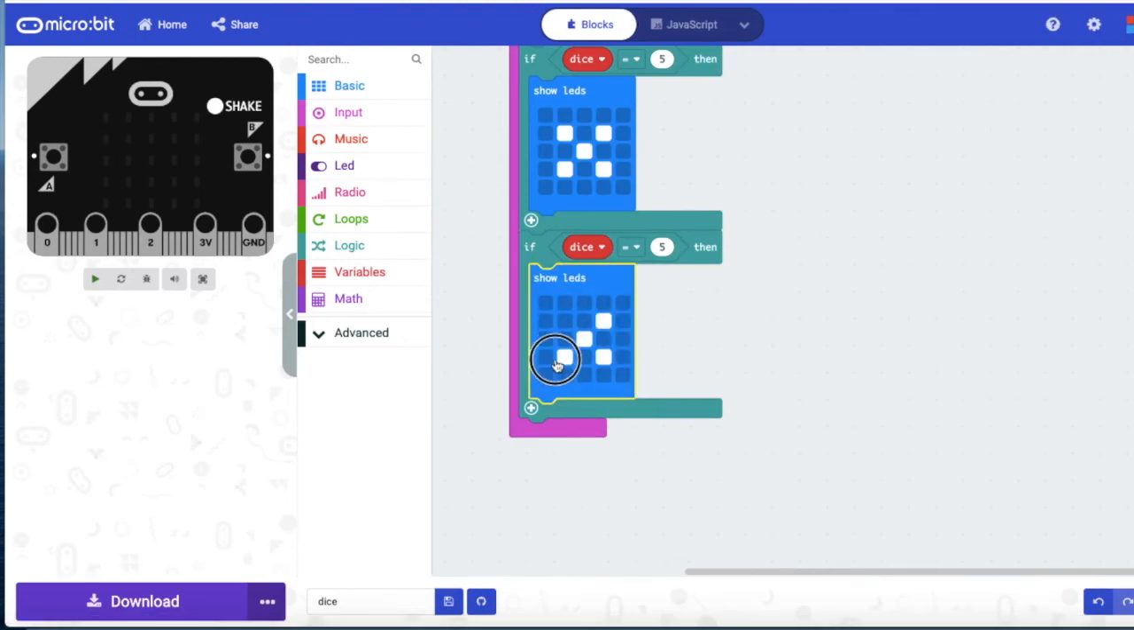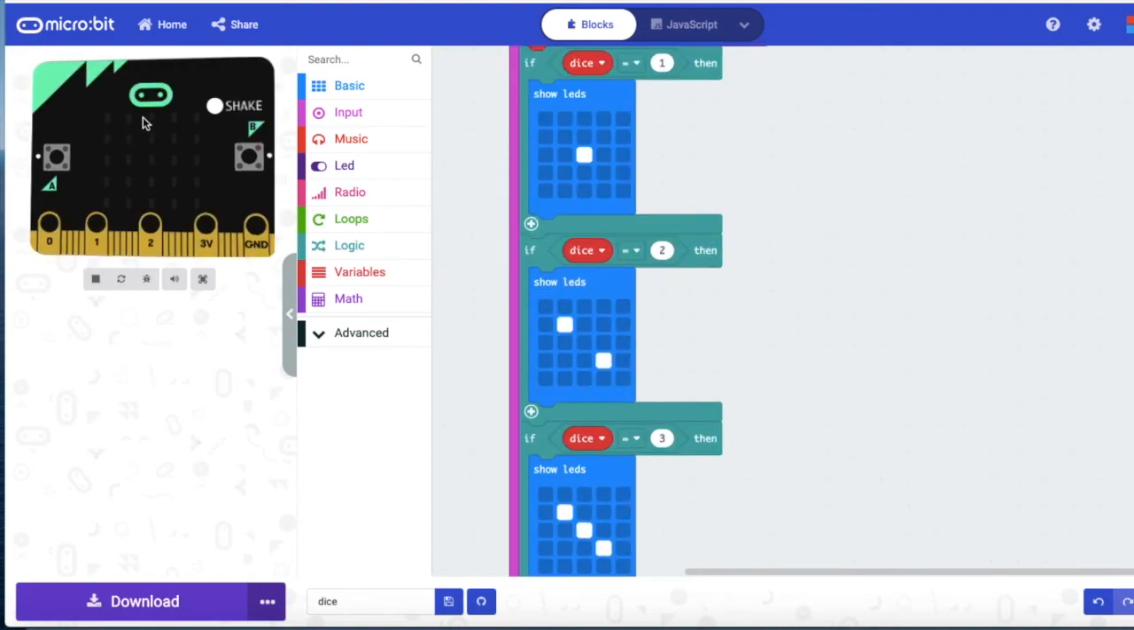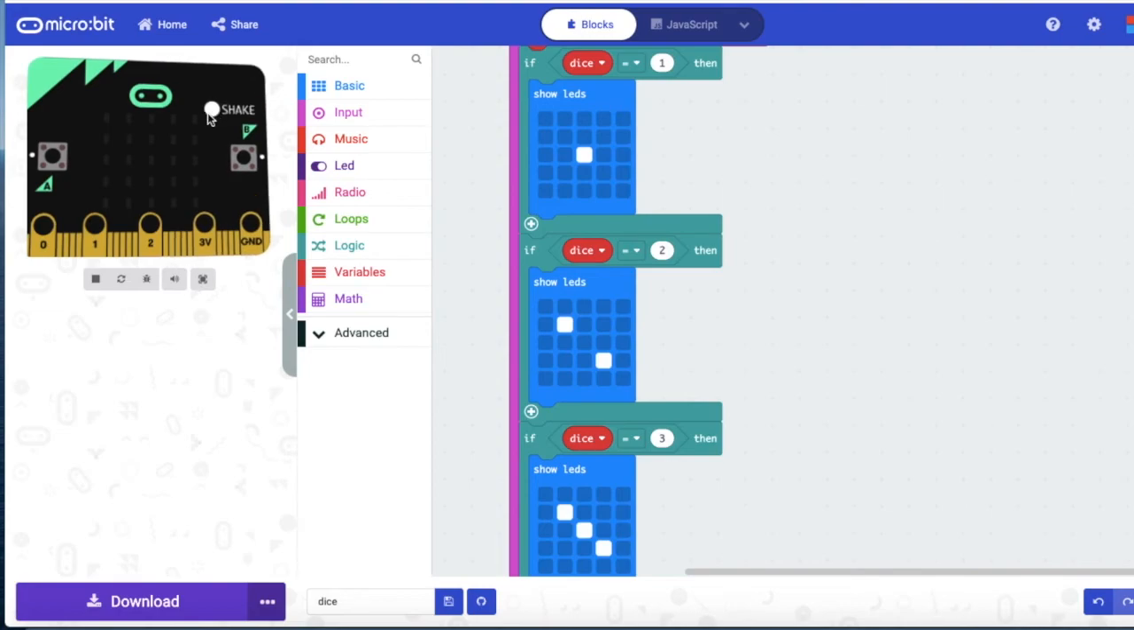Delete all of this and put 1, 2, 3 on each side. Now we put 6. Your dice is done. Let's check it out on the simulator. It's changing. Yay, we made our dice.